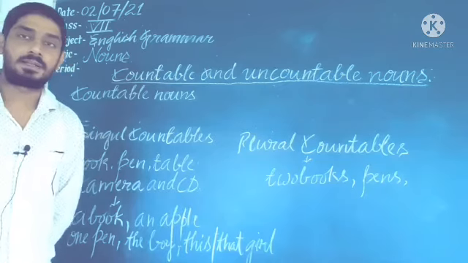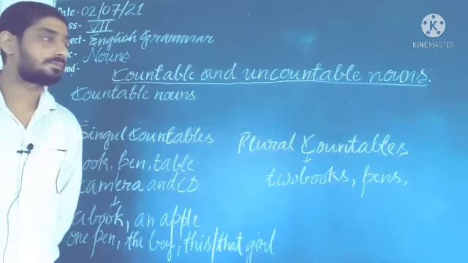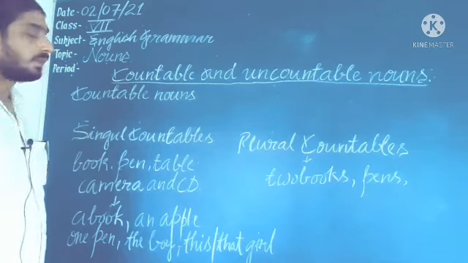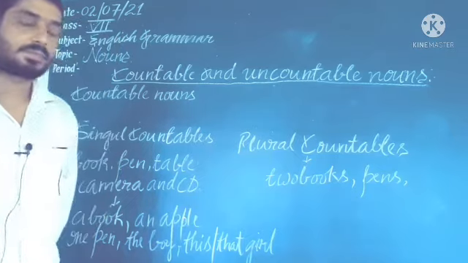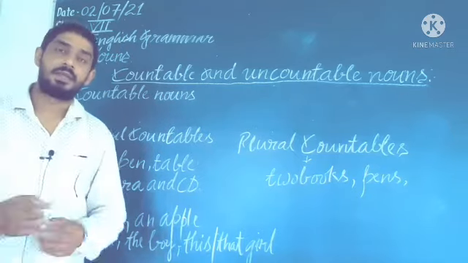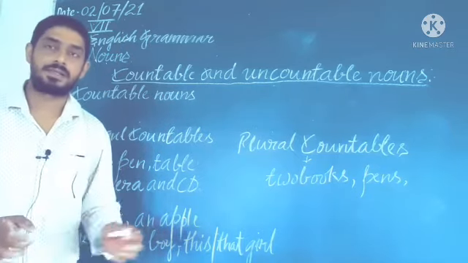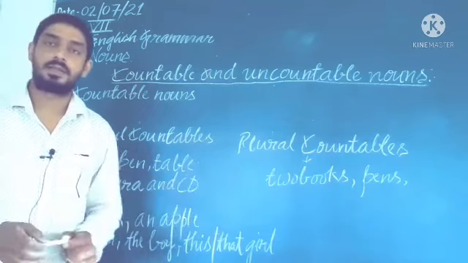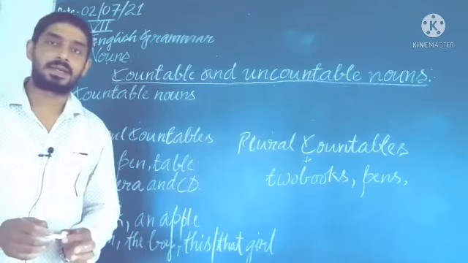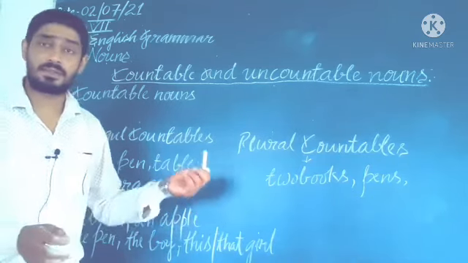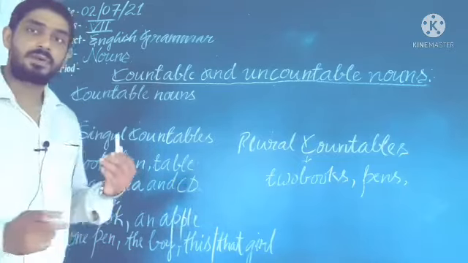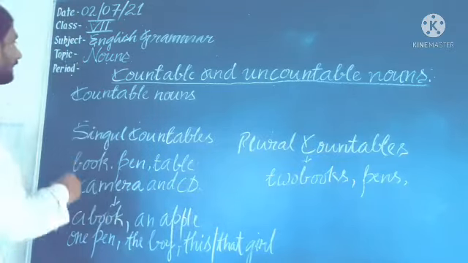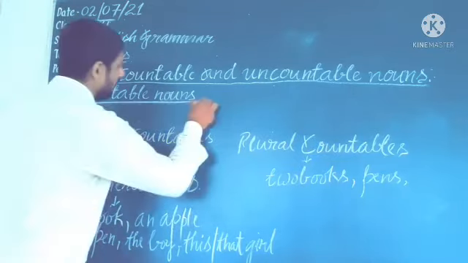And after that, you also know that substances such as milk, sugar, rice, gold, iron will all come in the category of uncountable. I am only briefing you; when I discuss it, I will tell about these. Now first we will discuss countable nouns.